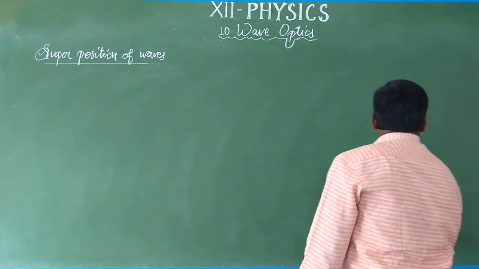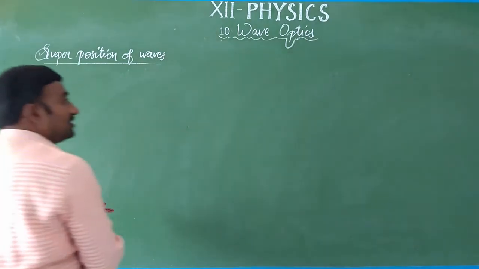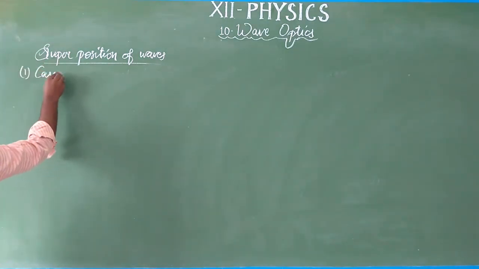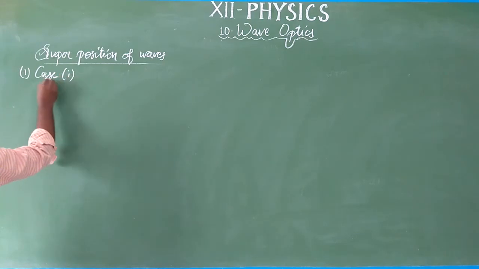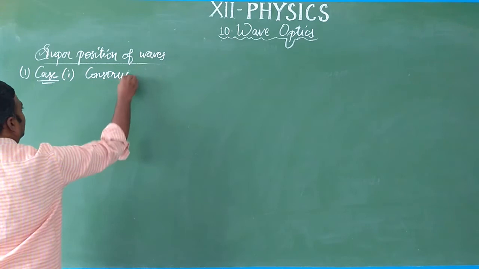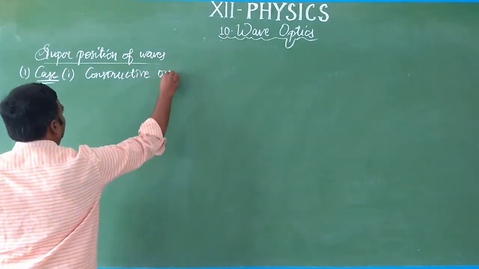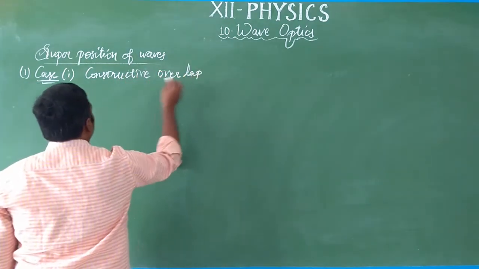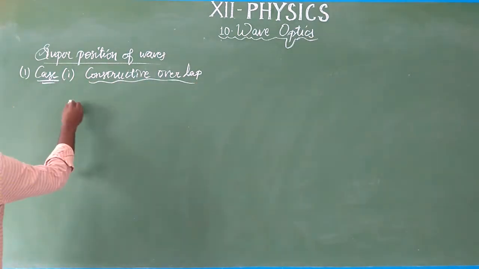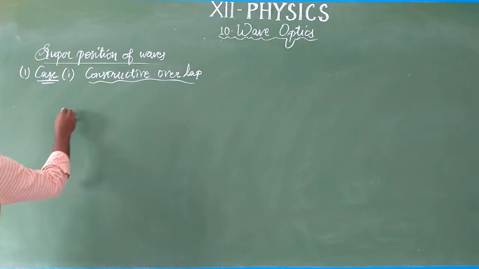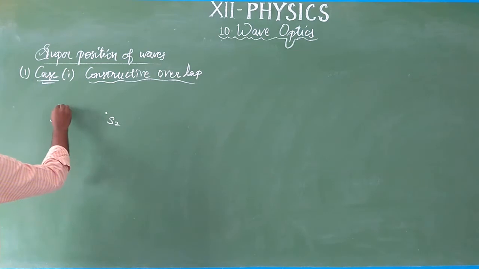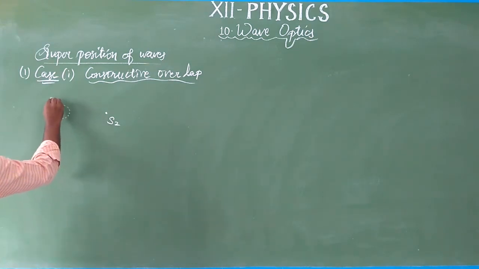So we are going to see three cases. First, a constructive overlap. Case 1, constructive overlap. Let us consider two light sources. This is a source S1, this is another source S2. These are all the wavefronts produced by source 1.